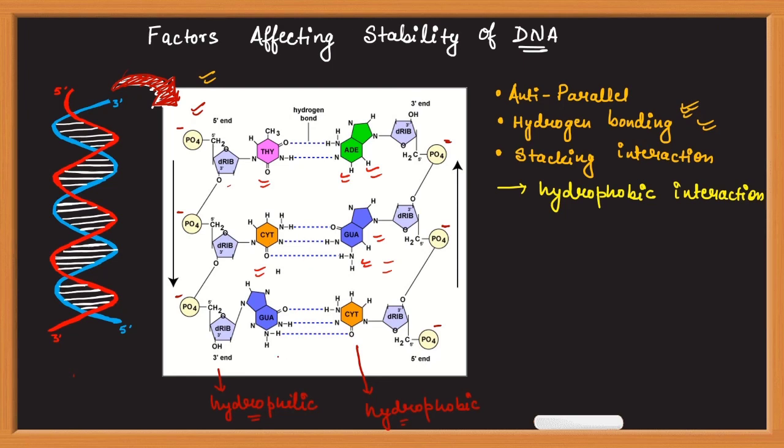In the same way, nitrogenous bases are present in the core of the nucleic acid in between the two DNA backbones that are made of hydrophilic sugar phosphate residues. Okay, and these nitrogenous bases interact with each other with the help of hydrophobic interaction, and thus they stabilize the DNA. And the second type of stacking interaction is van der Waals interaction.